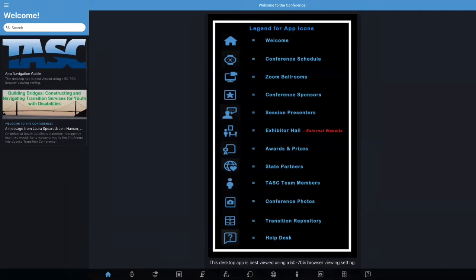You are currently in the main welcome page. The welcome page is a great starting point because it provides at the top the app navigation guide that you can go to anytime to familiarize yourself with the tabs that appear on the bottom. Each tab is identified by a different icon or image. We will walk through each tab in this video, but they are the Welcome, which is where you are right now, Conference Schedule, Zoom Ballrooms, Conference Sponsors, Session Presenters, the Exhibitor Hall, Awards and Prizes, State Partners, TASC Team Members, Conference Photos, Transition Repository, and the Help Desk.